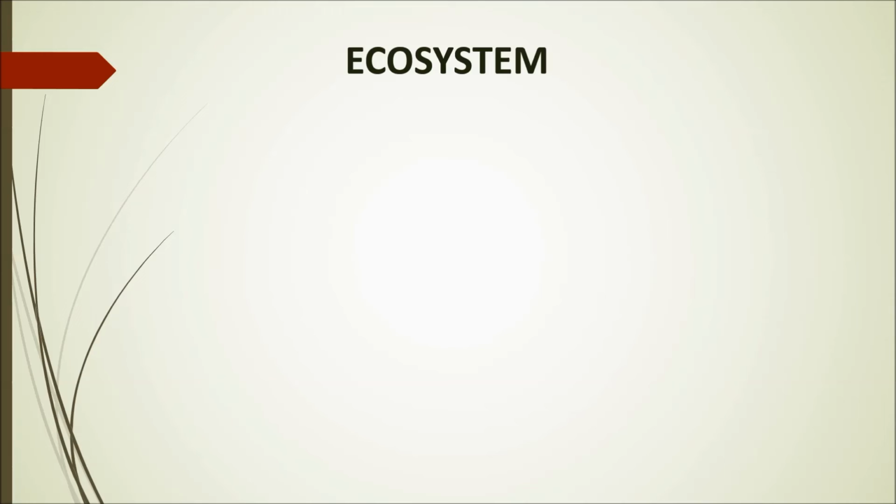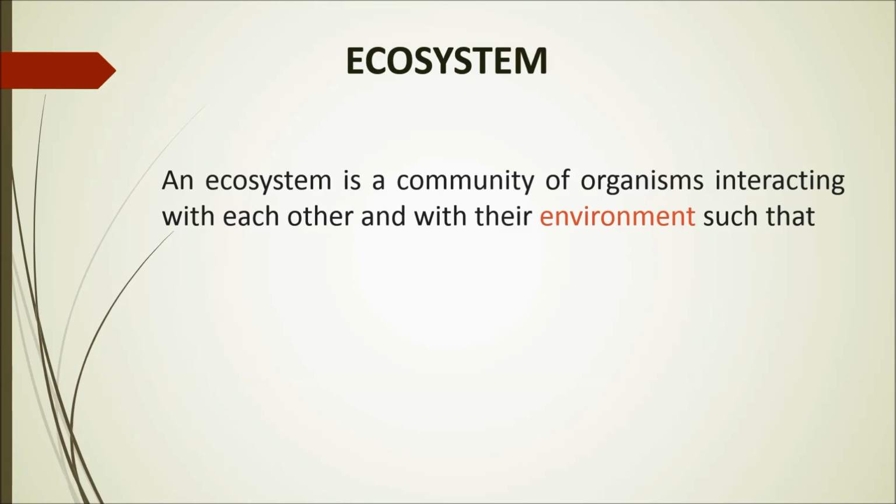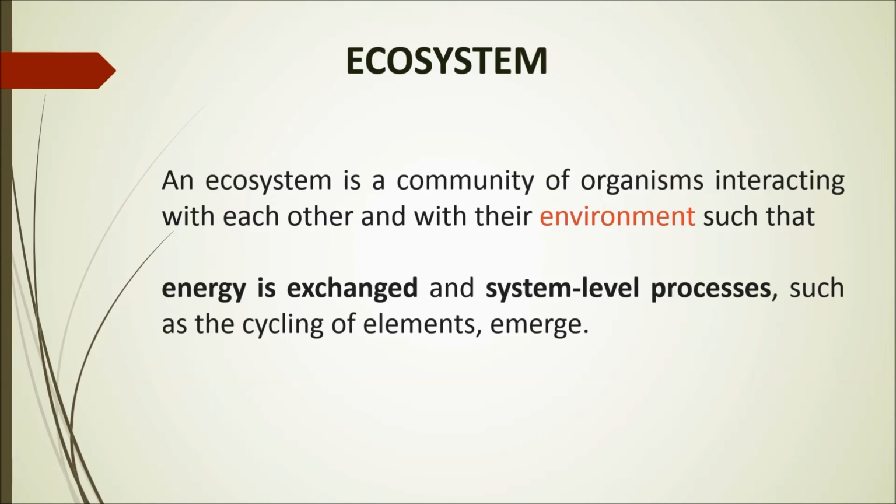So let's look at this. An ecosystem is a community of organisms interacting with each other within their particular niche in a particular environment. They exchange energy, and their process is a system-level process. So there is an operation amongst all those components, such as cycling of elements and energy, right? That is what happens in an ecosystem. In detail, we'll be learning about many ecosystems in the lectures to come.